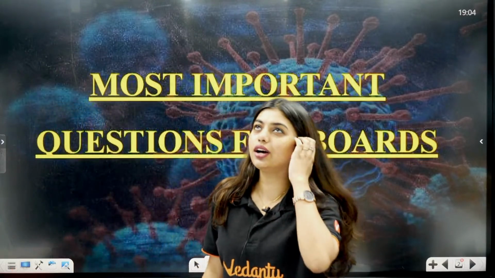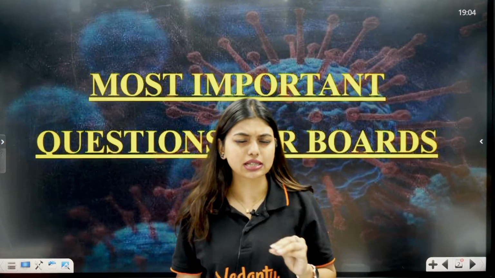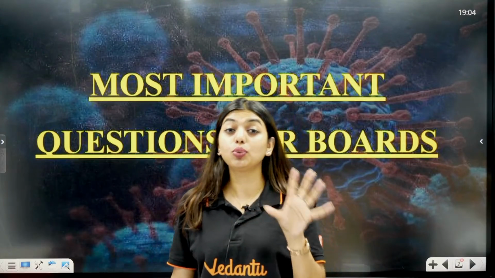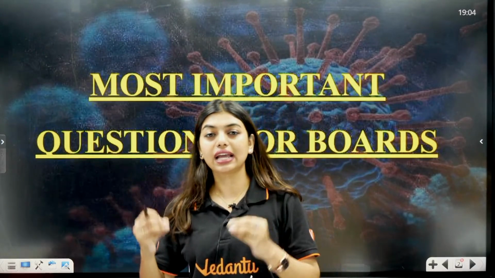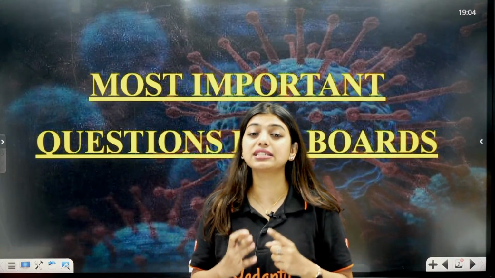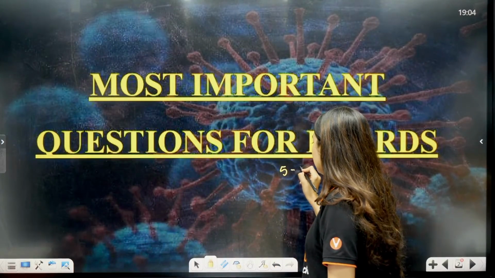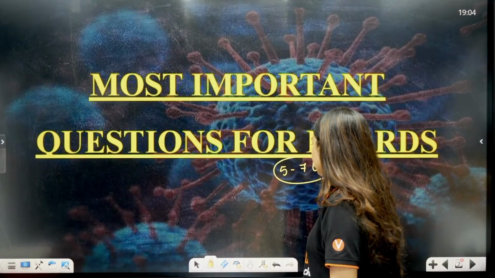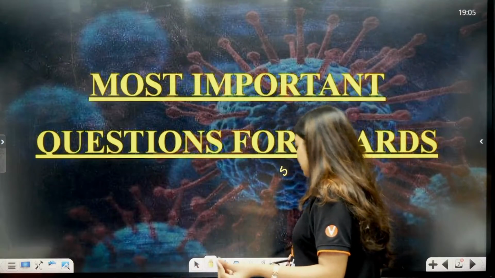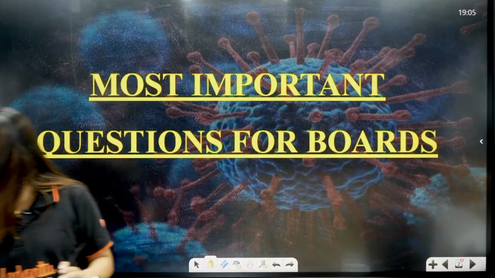On your request, I had posted molecular basis of inheritance, but I'm a little disappointed with the response, because molecular basis of inheritance is a 7 hours chapter. I have done 2.5 hours of main portions, and we have one more session where we'll be doing the rest of it. I want all of you to go and watch it today itself and finish that chapter, because it has 5 to 7 questions in your KCET. That means it's a very high weighted chapter. And for those students for boards, I do not have to say, because molecular basis of inheritance always fetches a lot of marks.